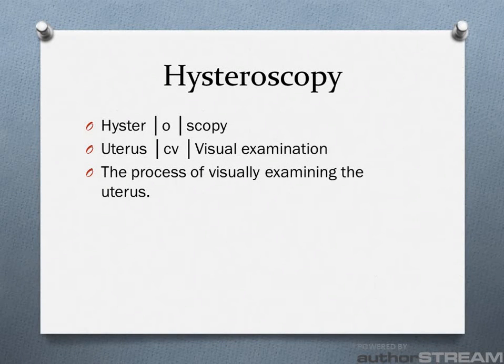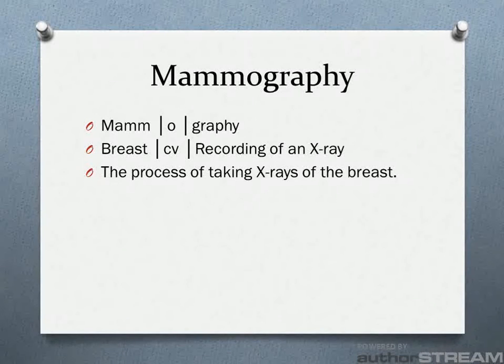Hysteroscopy: hyster for uterus, O for a combining vowel, scopy for visual examination. Hysteroscopy is the process of visually examining the uterus. Mammography: mamm for breast, O for combining vowel, and graphy for recording of an X-ray. Mammography is the process of taking X-rays of the breast.